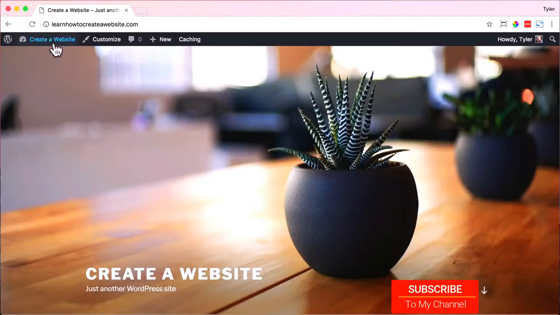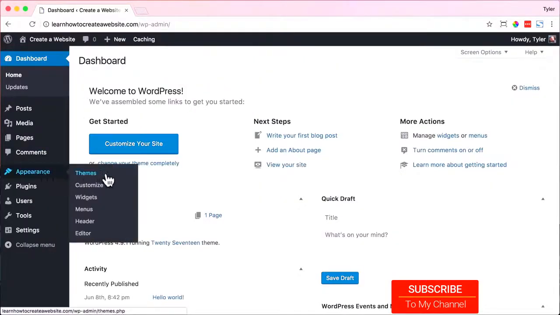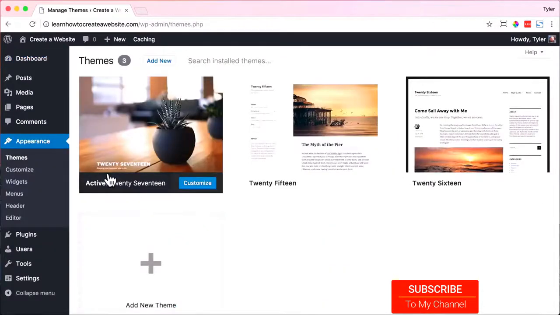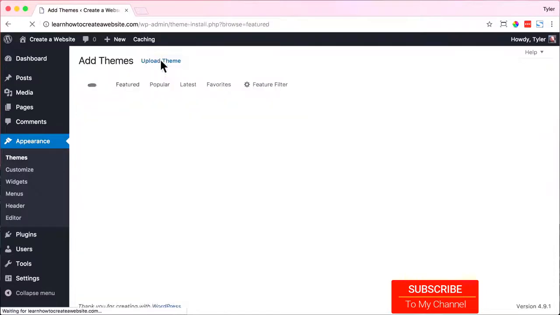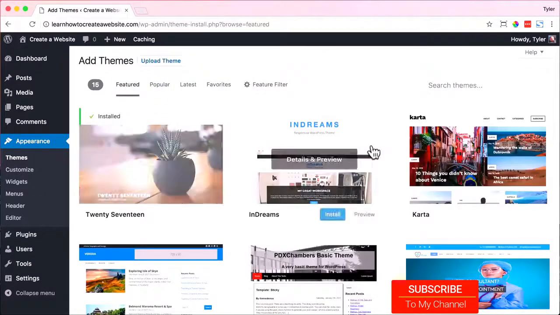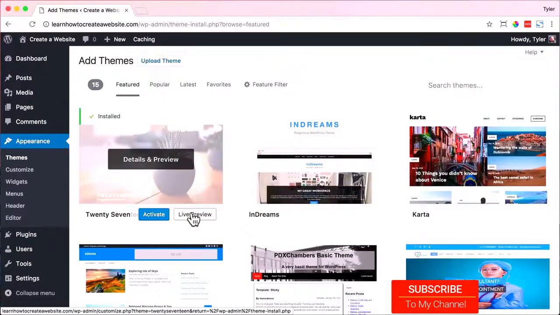To do that, just go back into your dashboard and go to Appearance, then Themes. Now we see we have these 3 themes, but how do we add more? And that's really easy. We just click on Add New. Once we do that, we can scroll through all of the themes and look at them, or we can go to popular and look at the popular themes.